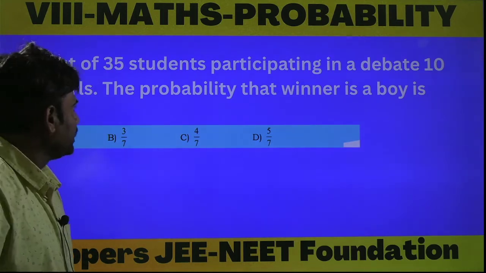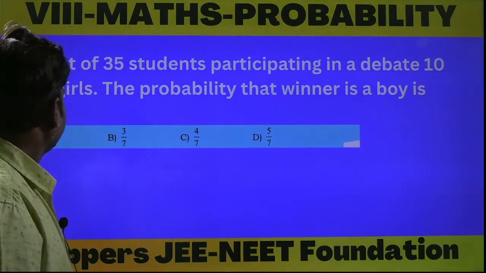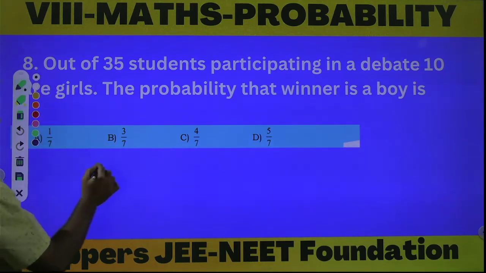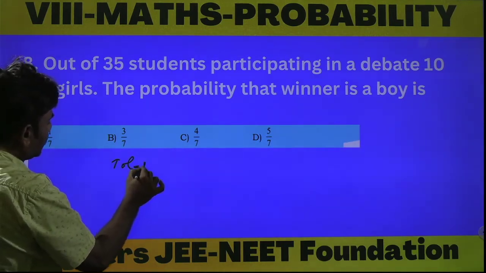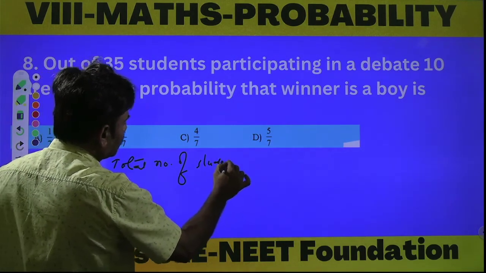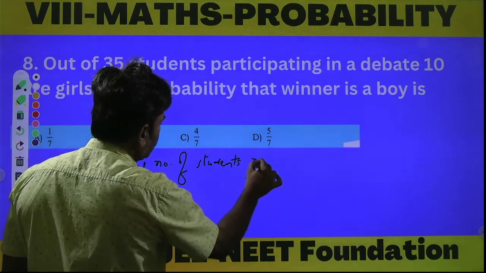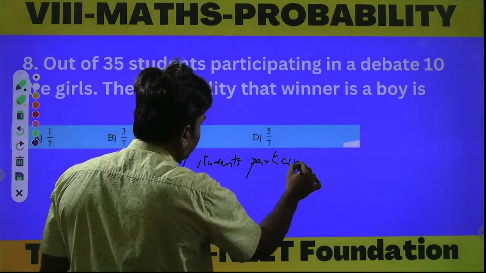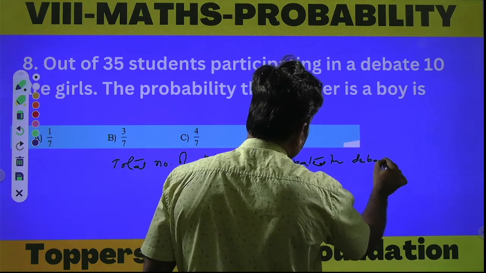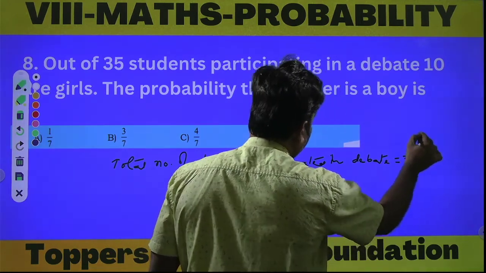Out of 35 students participating in a debate, 10 are girls. The probability that the winner is a boy is. The total number of students participating in the debate is equal to 35.